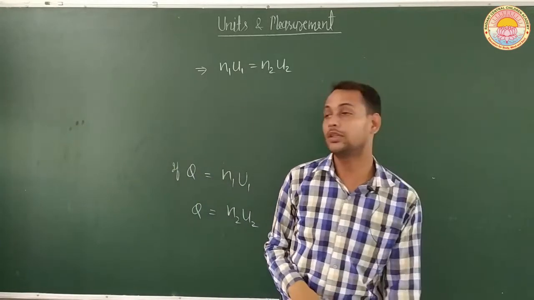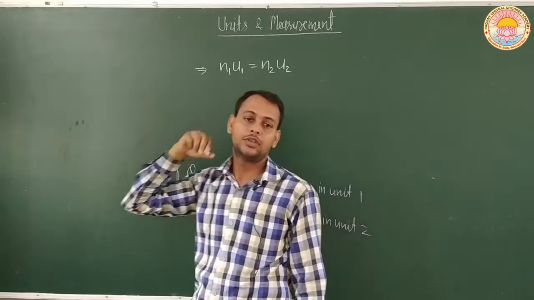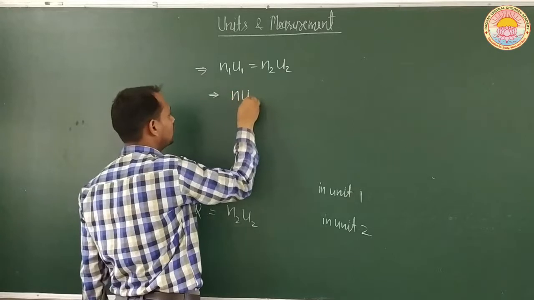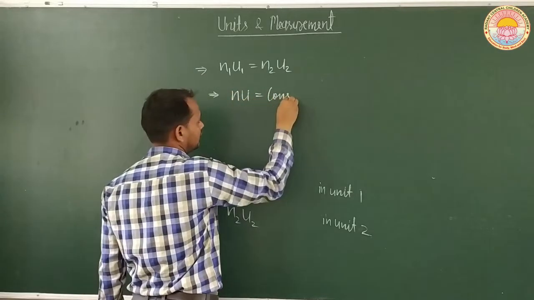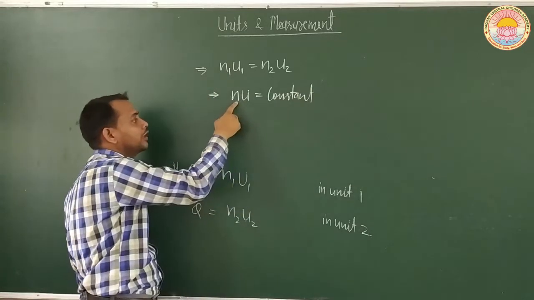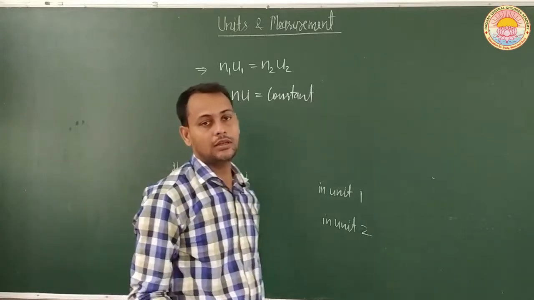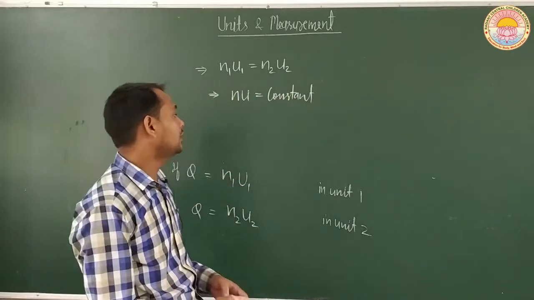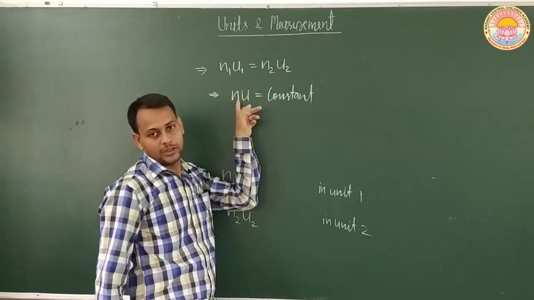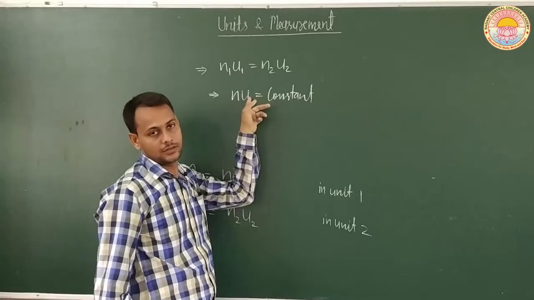Means both physical quantities will be equal, though in different units. So we can also write in general form nu equals constant, meaning the product of the magnitude of a physical quantity and its unit will always be constant. It means that if we increase the numerical digit, that is the magnitude, then the unit decreases.